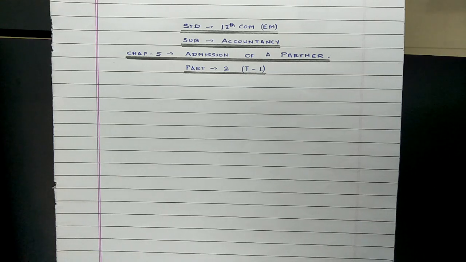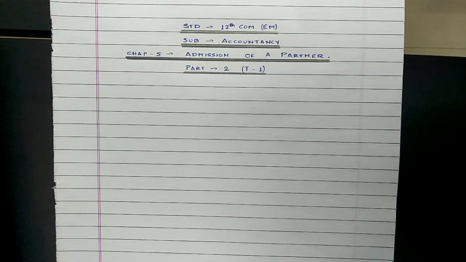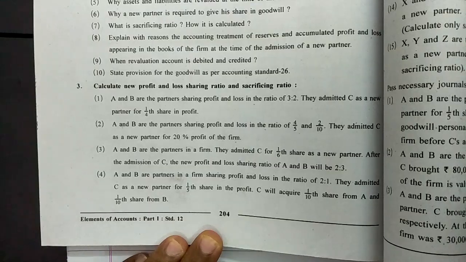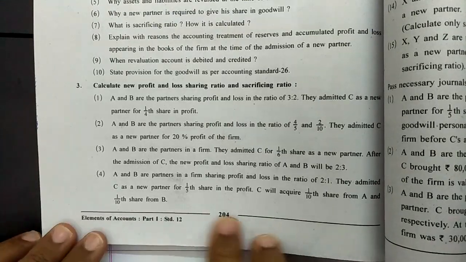In the previous class we started with calculation of sacrificing ratio and new ratio. Today also we are going to continue the same. In last class we were solving question 3 sub point 3. Today we will be starting from the fourth point. So let us go through the question first.